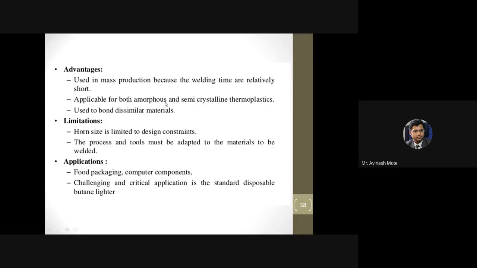So, though no physical contact, it is always preferred. Welding time is relatively short because you can control the frequency easily. You can have high frequency so that welding will occur very fast, right? So welding time is going to be relatively small. Applicable for both amorphous and semi-crystalline thermoplastics, used to blend similar materials.